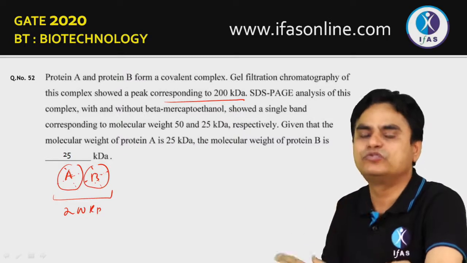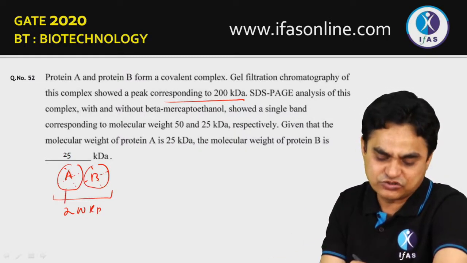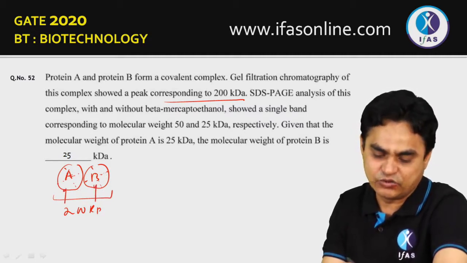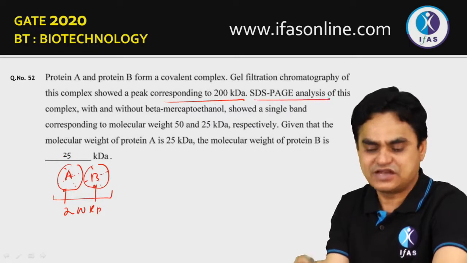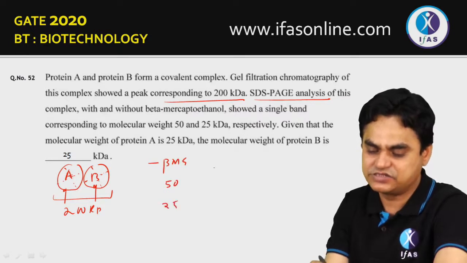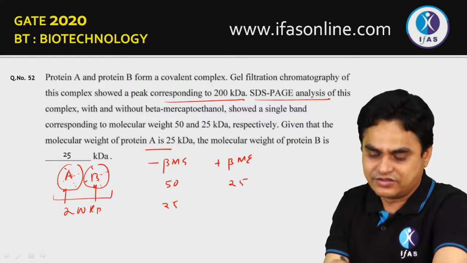Every protein could be of 2 subunits, 4 subunits and so on. But the total mass of the complex is 200 kilodalton. Then SDS-PAGE analysis of this complex, in the absence of beta mercaptoethanol, was found to be 50 and 25, while in the presence of beta mercaptoethanol it was at 25.